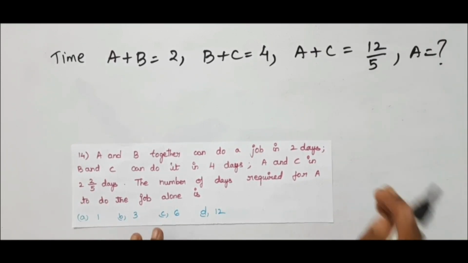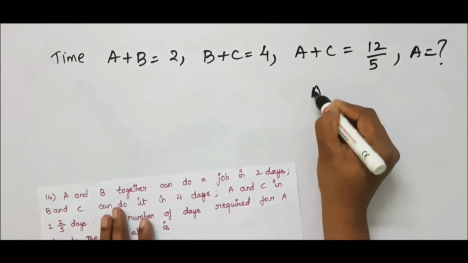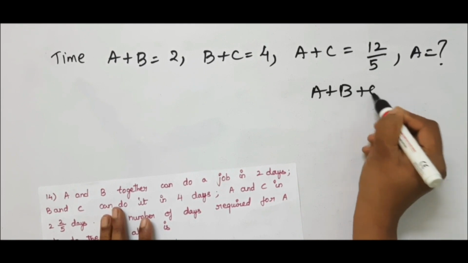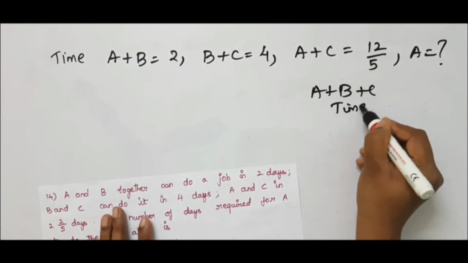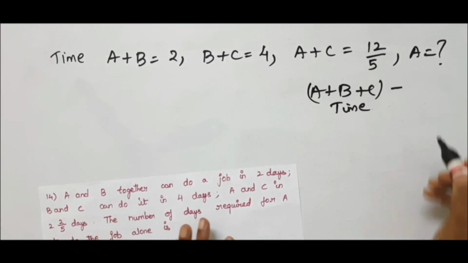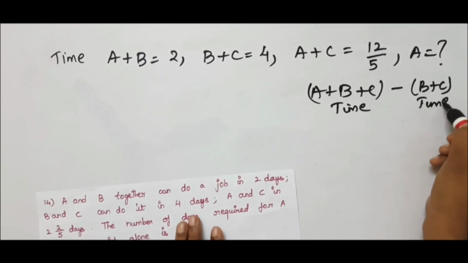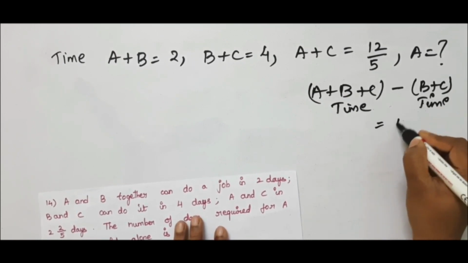So to get A alone, it is similar to previous problem. We need A plus B plus C time. From this, if you subtract B plus C time, you will get A time. Is it not?